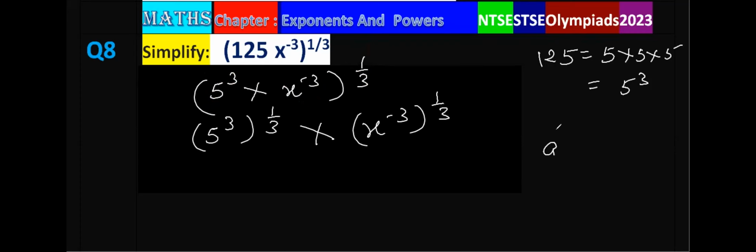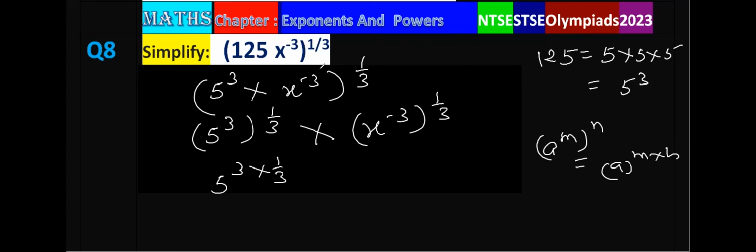Now again we know that if there is power of powers, then put the same base and multiply the powers. So 5, 3 into 1 by 3. See here, this power is 3, whole power is 1 by 3. So you multiply these two powers, 3 multiplied by 1 by 3. And x power, you write here, that is also power of powers. That power is minus 3, whole power is 1 by 3. So you multiply these two powers, means minus 3 should be multiplied by 1 by 3.